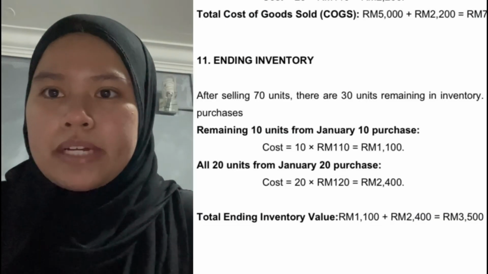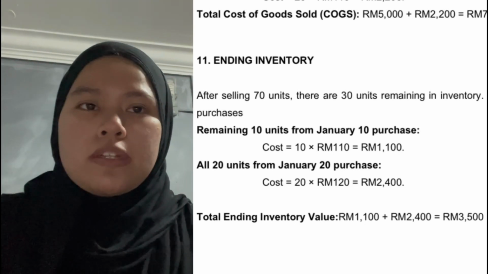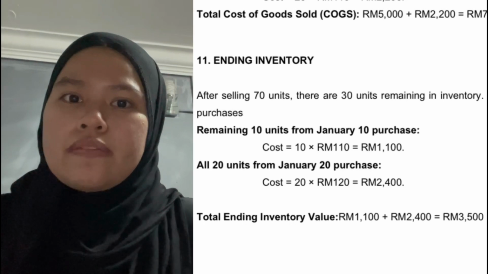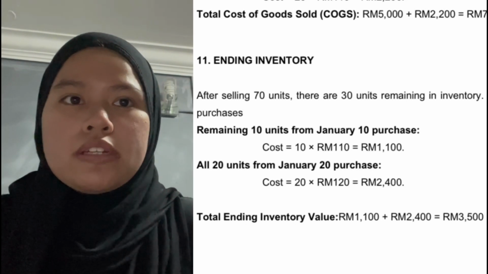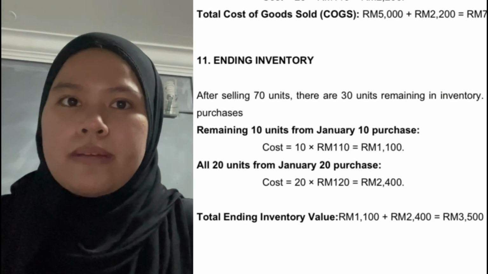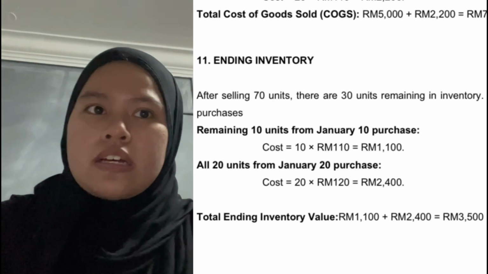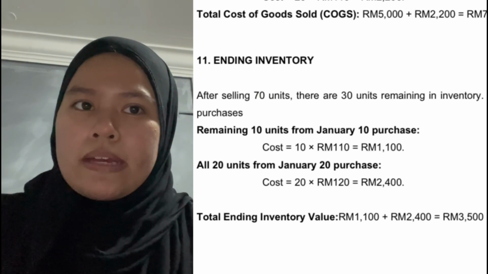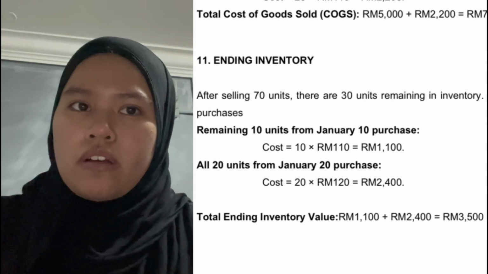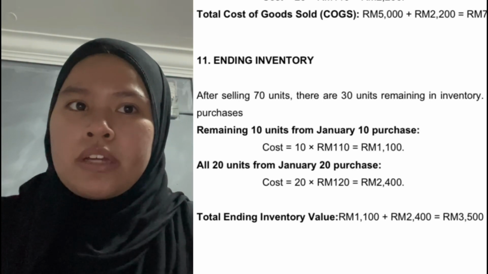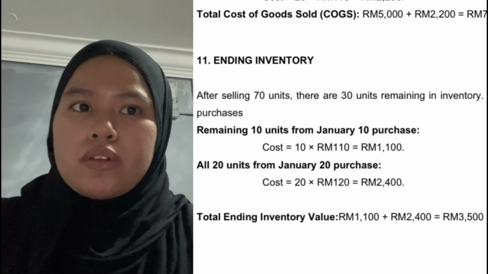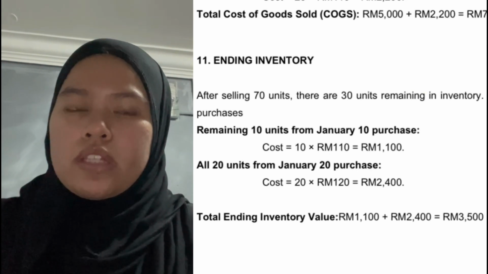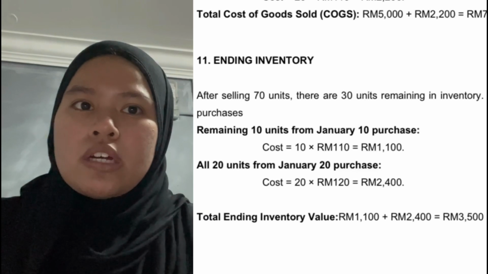I'm the last presenter, and my name is Nurfahanis Hanim. For part C, I will explain the 11th question, which is ending inventory. After selling 70 units, there are 30 units remaining in inventory. This comes from the later purchases. The remaining 10 units from January 10, we multiply by 110, which is the cost, so the total is 1,100. Then all 20 units from January 20 purchases, we multiply by 120, which is the cost, so the total is 2,400.